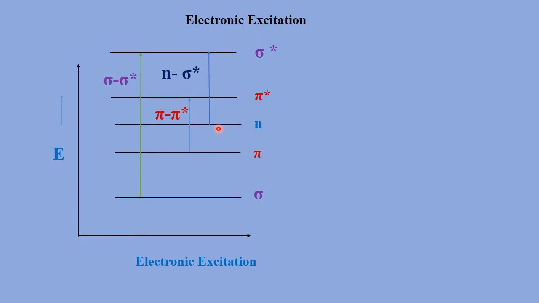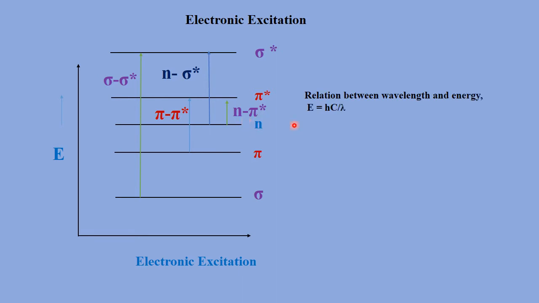And if a non-bonding electron gets excited into the sigma anti-bonding molecular orbital, then this type of transition is called n to sigma star. And the last one is when a non-bonding electron gets excited into the pi star, that is pi anti-bonding molecular orbital, then this type of transition is called n to pi star.